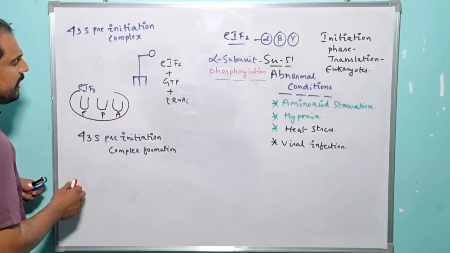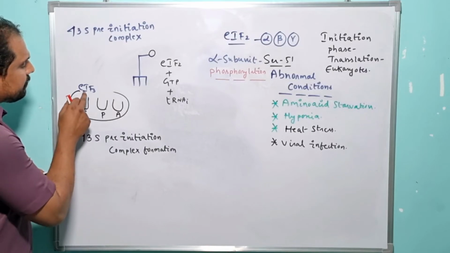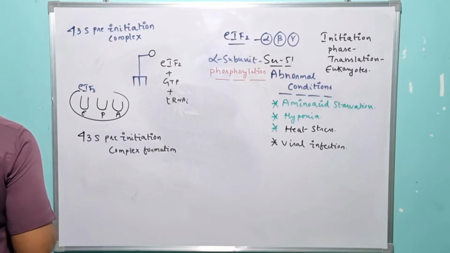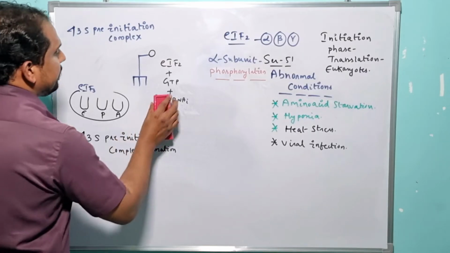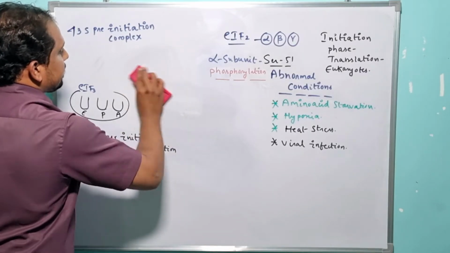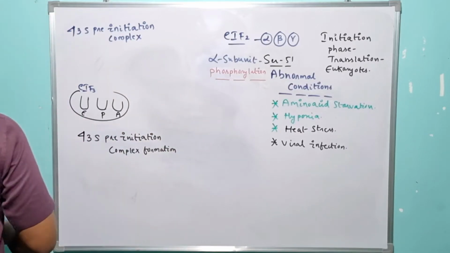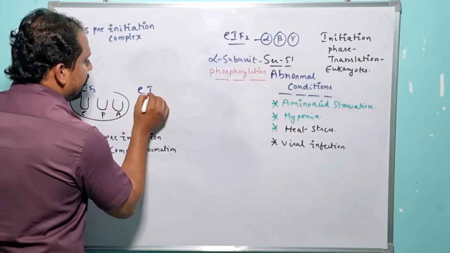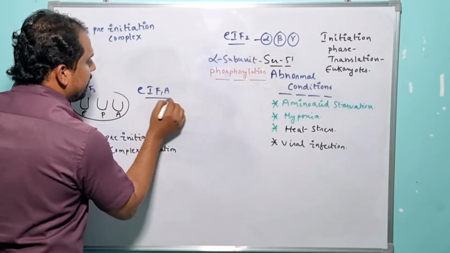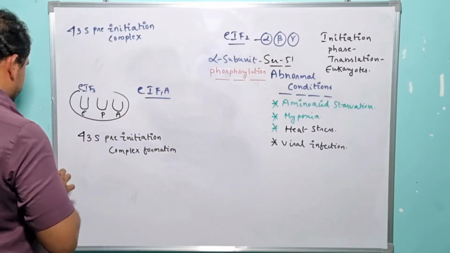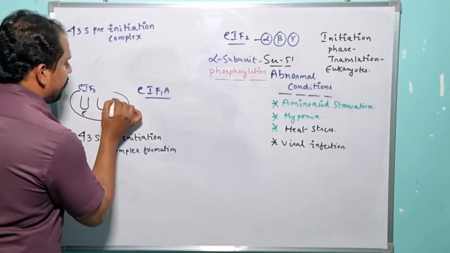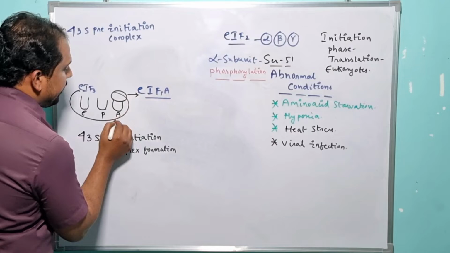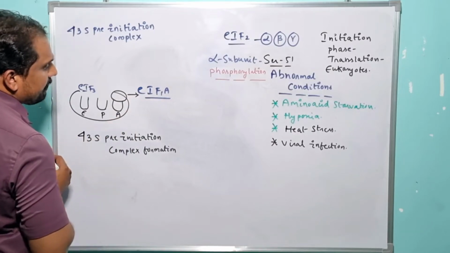So here, eukaryotic initiation factor 3 got successfully recruited to the E site of the ribosome. In the very next step, what exactly happens here? In the very next step, the eukaryotic initiation factor 1A comes into the picture, right? Eukaryotic initiation factor 1A gets successfully recruited to the A site of the ribosome.